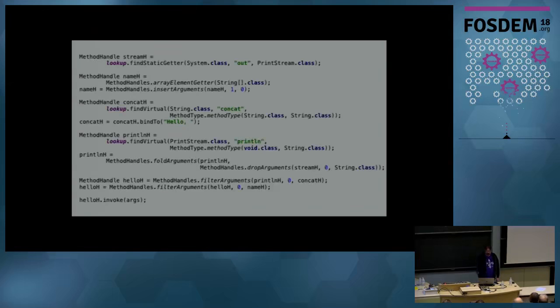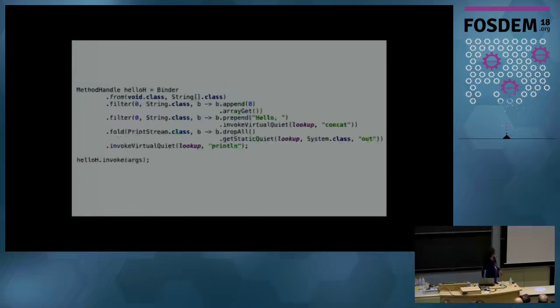So let's look at how that actually looks as an example. So here is our example again from just using the plain method handle API. That turns into this with invoke binder, significantly better to read, and we can actually just walk through it. So up here, we're going to start. We know that this is going to take a string array. That's our arguments. And we have our void return. We don't care about that.